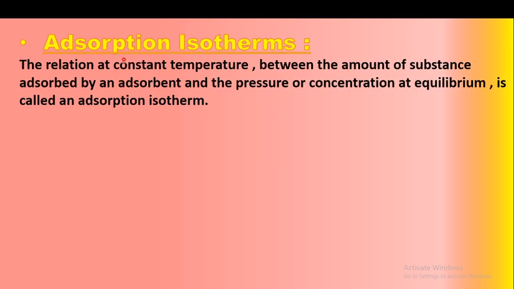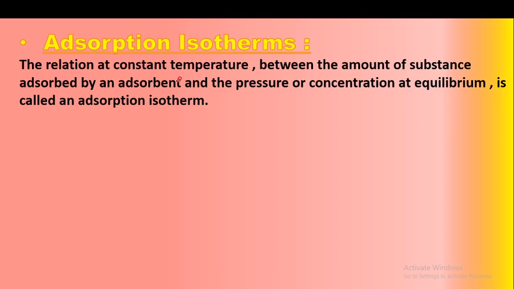So we will move towards our next point of the chapter, the adsorption isotherms. So what is this adsorption isotherm? We know the process of adsorption, and what is the meaning of adsorption isotherm? The name isotherm itself indicates that iso means same or constant and therm means temperature.